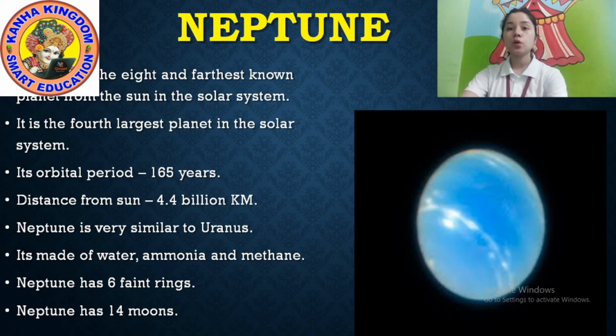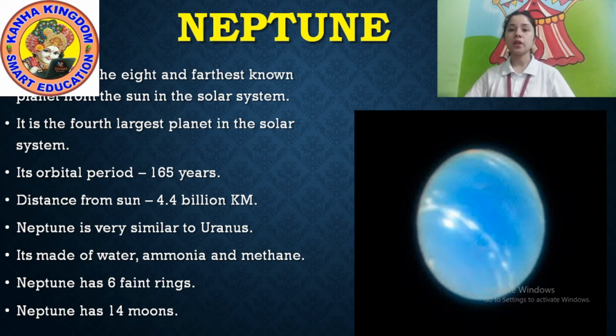Neptune is 4.4 billion kilometers far from the Sun. It is very far from the Sun. It is made of water, ammonia and methane. It is the name of an element.